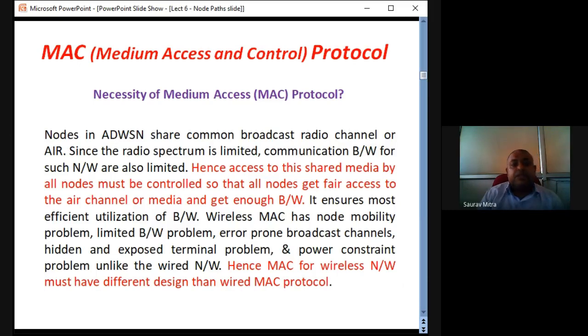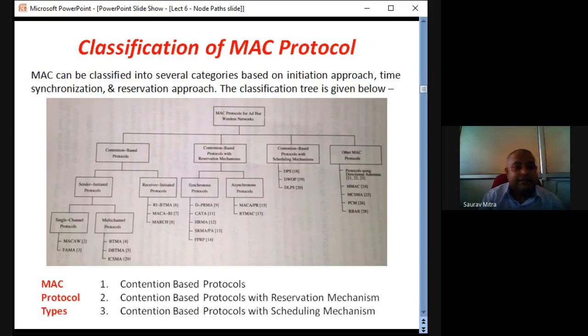So medium access control actually ensures that even if the nodes are mobile and all, then also they should be able to transmit data from transmitter to the receiver without any kind of drop of packets, and quality of service should be high. Okay.